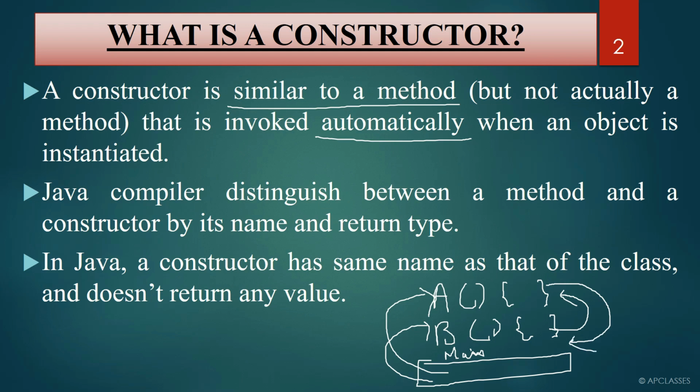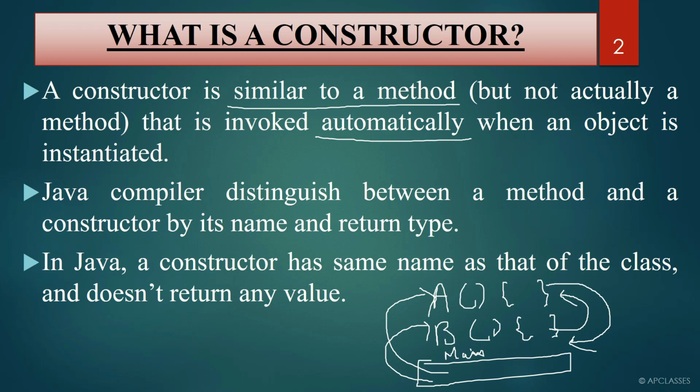So to invoke a method, you have to call it. To make a method work, to initiate a method, you have to call it with the help of an object or without the help of an object. If a method is written as static, then you don't have to write an object for that. If a method is written as non-static, then you have to call it with an object, isn't it?